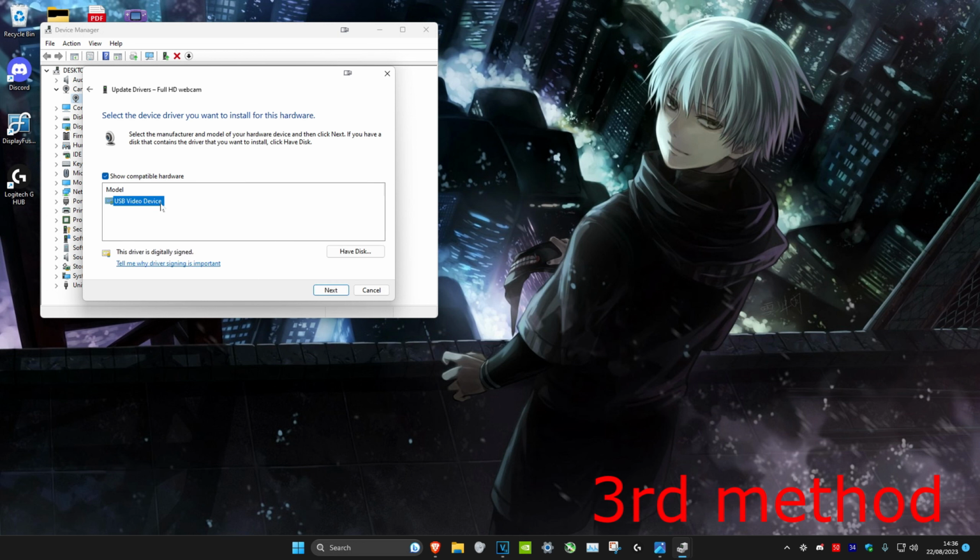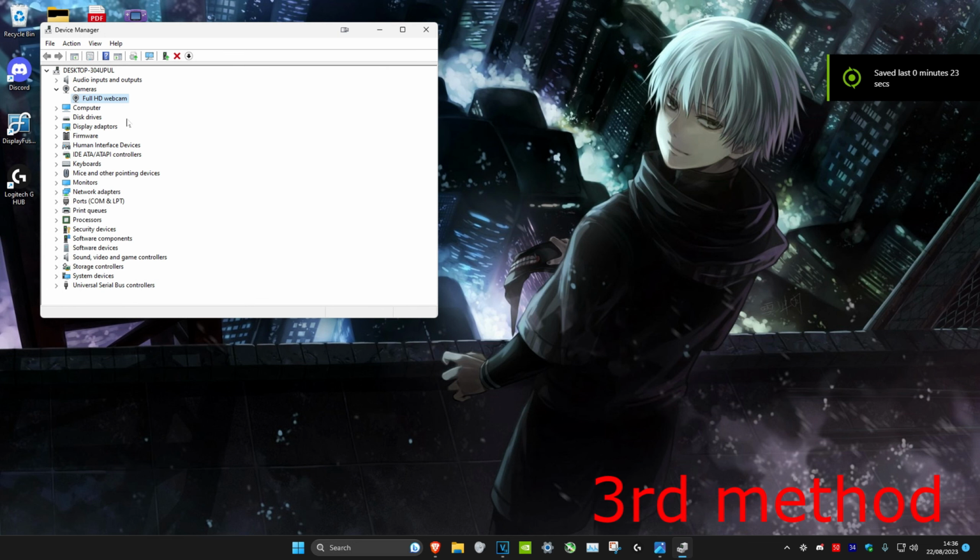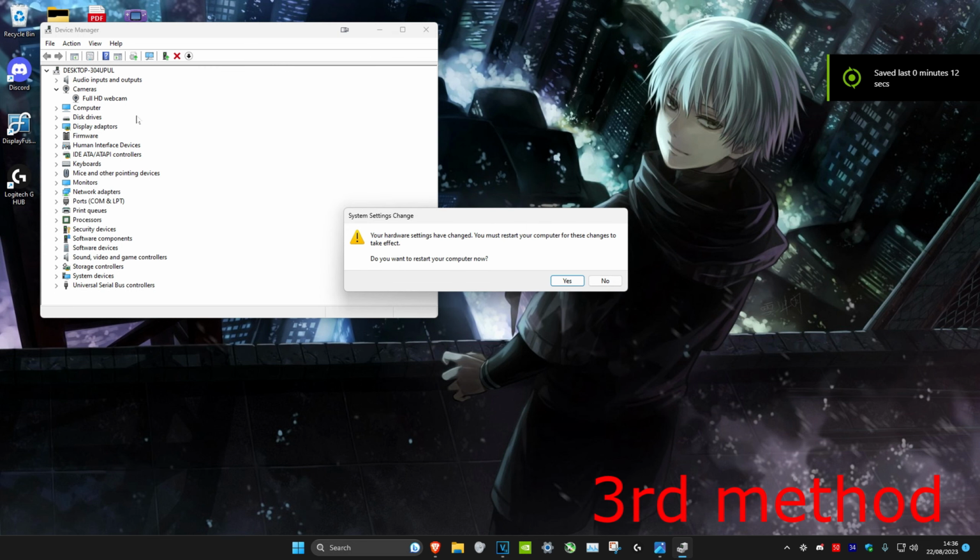And then you want to select everything that might come up here, then click on next, and then try to install it to see if that works. If that's still not working, you want to right click on your camera, click on disable device, click on yes, and then you want to right click on it again and then click on enable device. And then restart your computer, see if that fixes the problem.